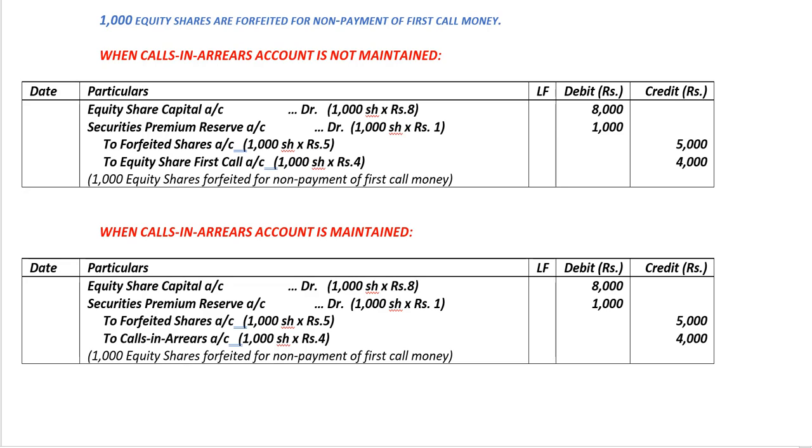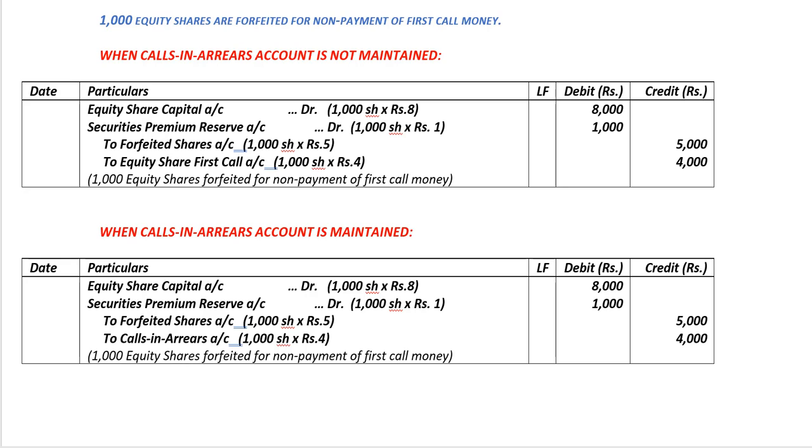When the calls in arrears account is maintained by the company, for all the credits we make relating to installments which have not been paid, we will credit those combined items together in the form of crediting calls in arrears.